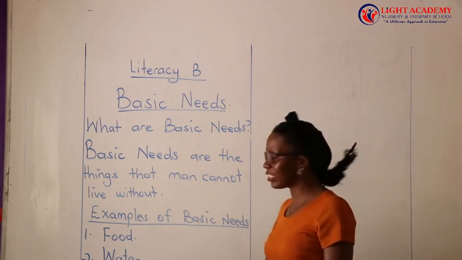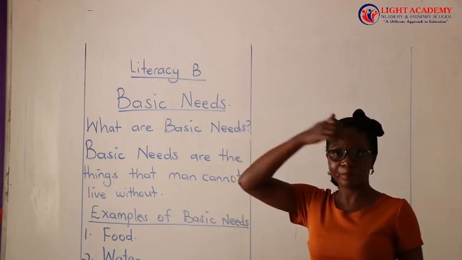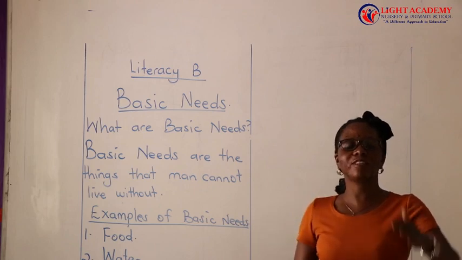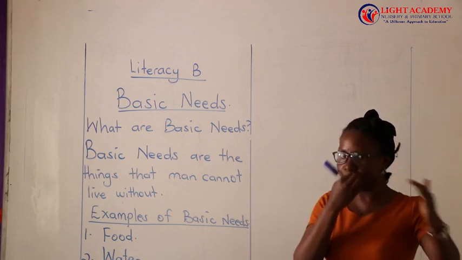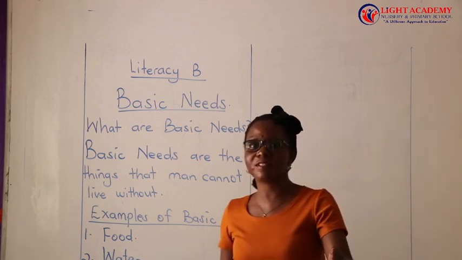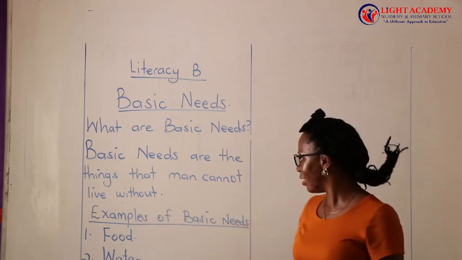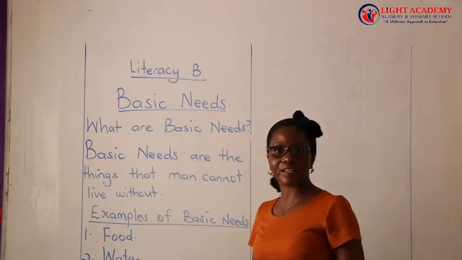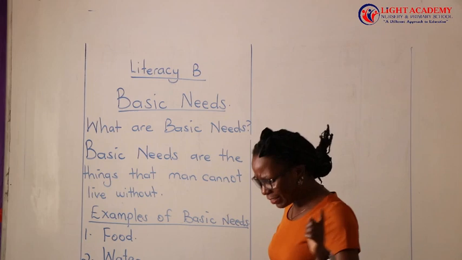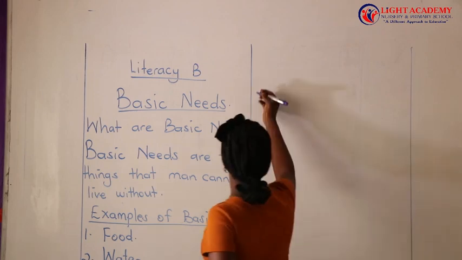When I talk of shelter, I mean a roof on your head. I mean a roof that will protect your property, that will protect your people, that will protect your animals, and every other thing. So shelter is also a basic need. Another basic need is clothes.